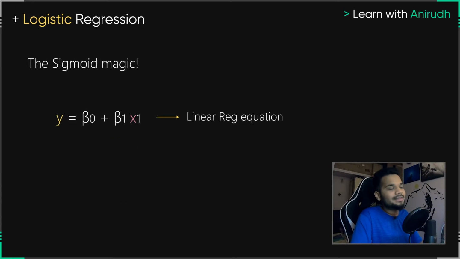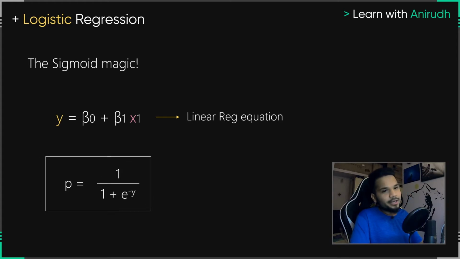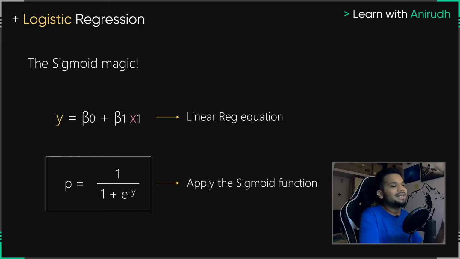Because if you remember this particular linear regression equation, we can actually take this entire process of regression and take it from being linear all the way to being logistic in a very simple manner. So we already know the linear regression equation, y is equal to beta naught plus beta 1 x1, and then we have the sigmoid curve equation that we are taking a look at. So here all you have to do is basically apply this sigmoid function on the linear equation curve. Now if you're wondering how to go about this, take a look at this.